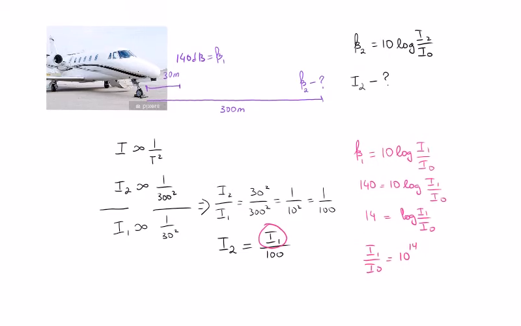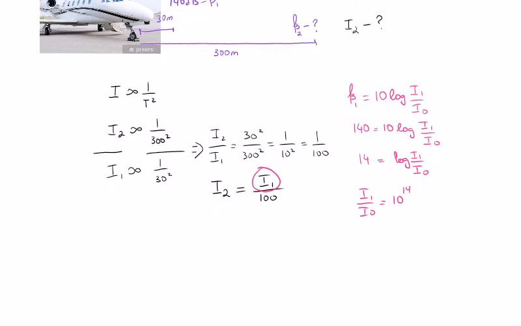Then I1 equals 10 to the negative 12 watts per meter squared, which is our I0, times 10 to the 14, which gives us a value of 100 watts per meter squared.